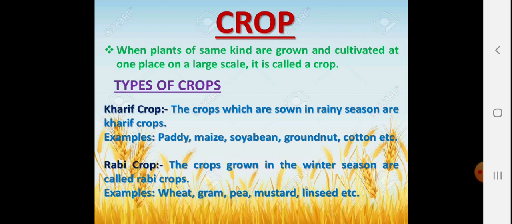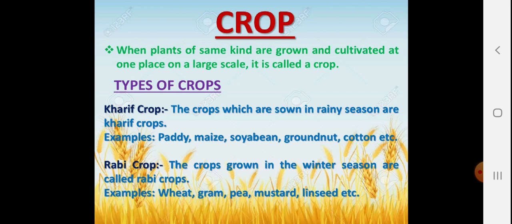Another major important category of crop is the Rabi crop. The crops which are grown in the winter season are called the Rabi crop. Now you know the winter season starts from November and lasts till February. So whichever crops are grown during this period of time are known as Rabi crops. Their examples are wheat, gram, pea, mustard and linseed. So majorly all the groceries or the grain are grown during this period of time.